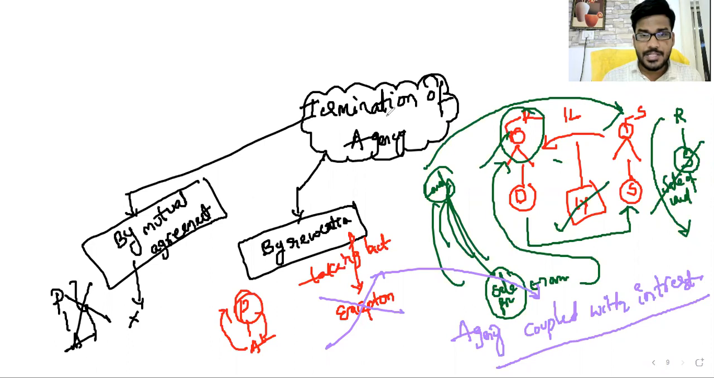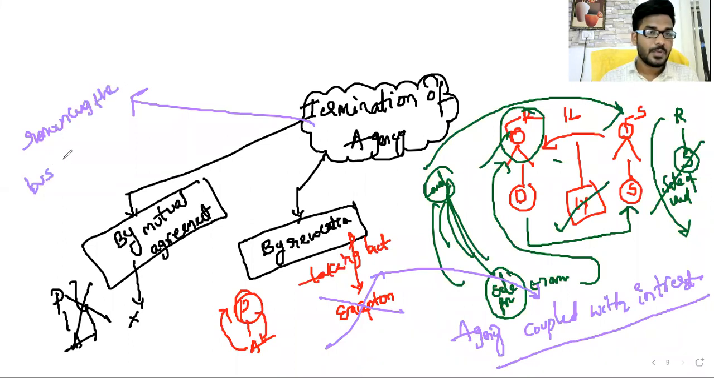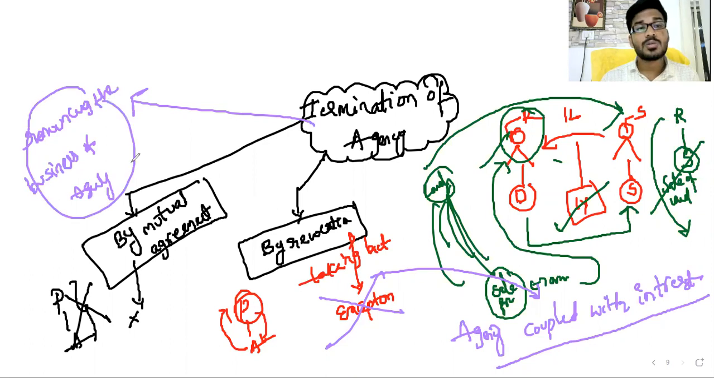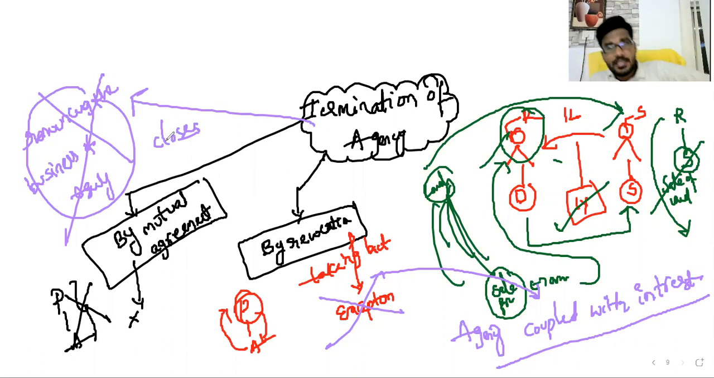And the last termination of agency, sir, is renouncing the business of agency. Renouncing means the agency is closed. The agent can close his business. If the agent wants to renounce his entire business, then in that situation also, the contract of agency is terminated.